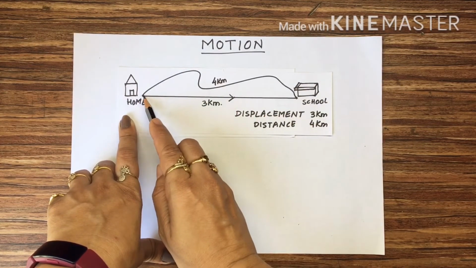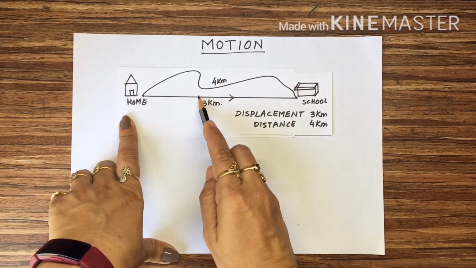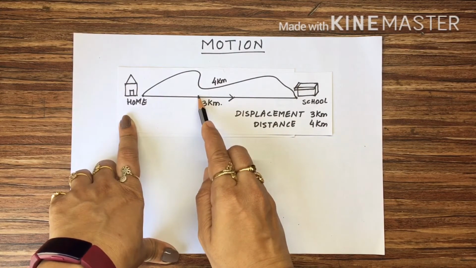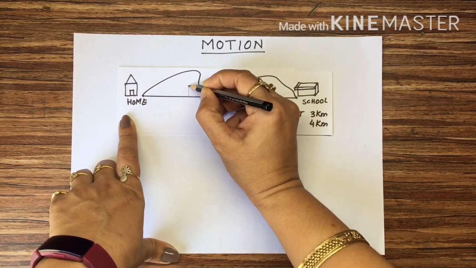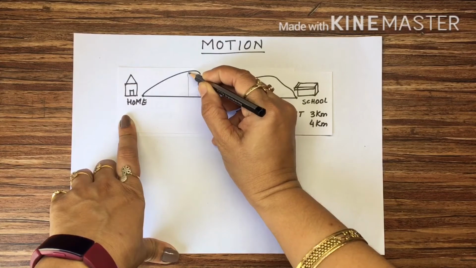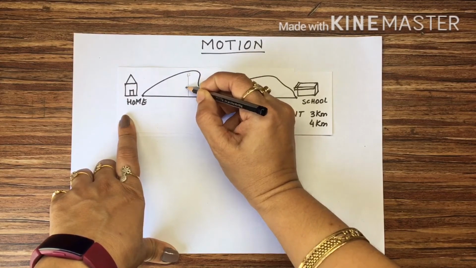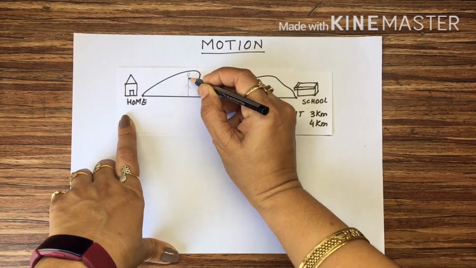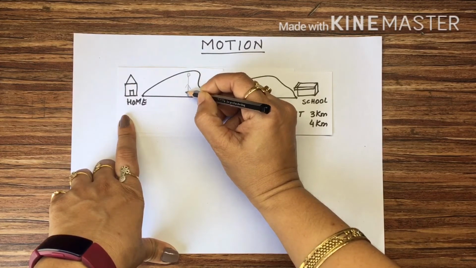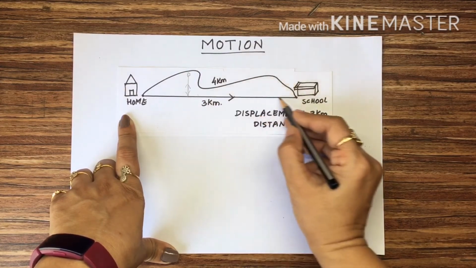On the way, you think you will pick up your friend. So you moved inside the colony this side. Here is your friend's house. Like this you went, picked up your friend and came back this way, and both of you went to school.